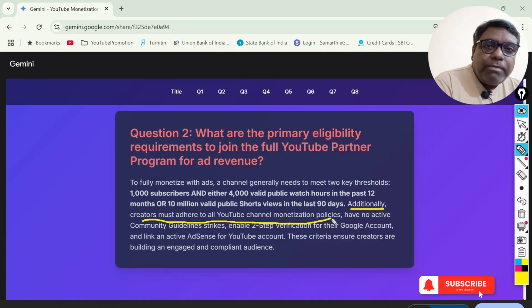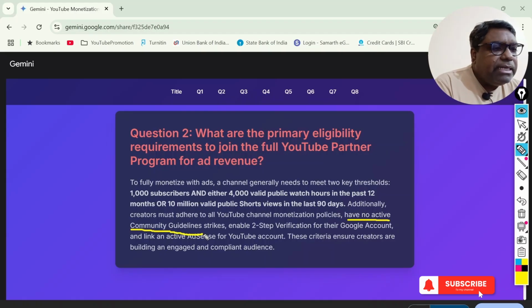Okay, another important part is to have no active community guidelines strike. As I said just now, community guidelines are very important here. Enable 2-step verification for your Google account. After receiving the AdSense code, you must also link with an active AdSense for YouTube account. So this is something being given. But now, this is very important, that these criteria ensure creators are building